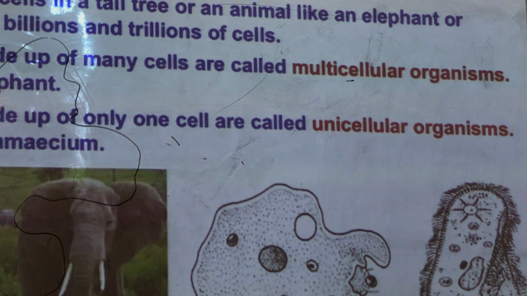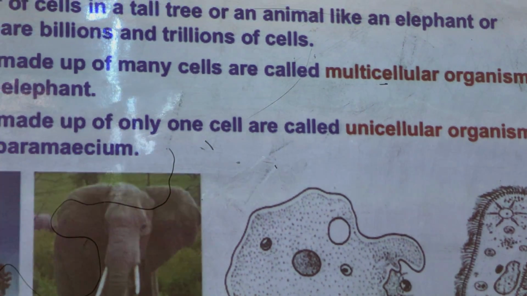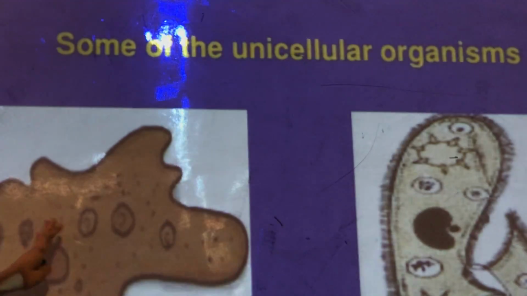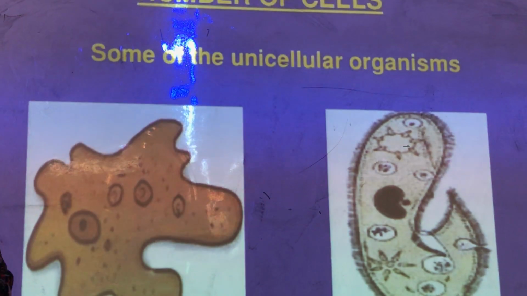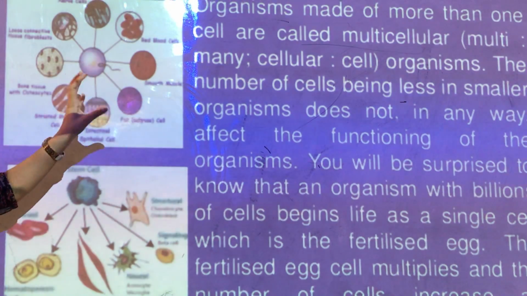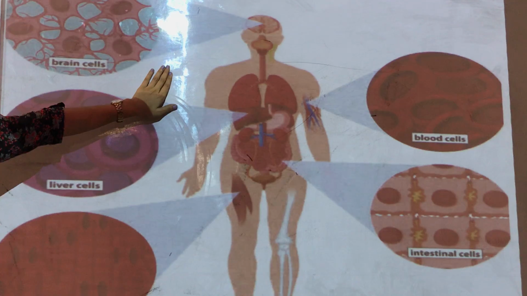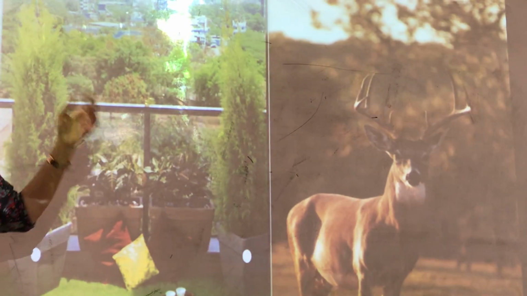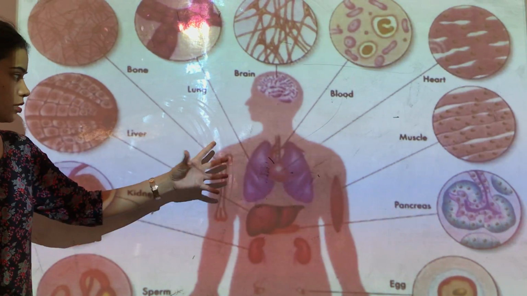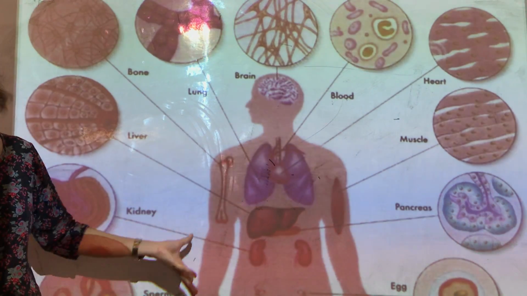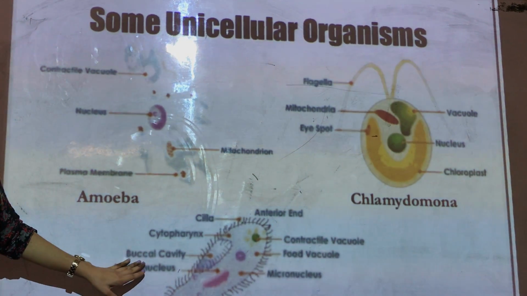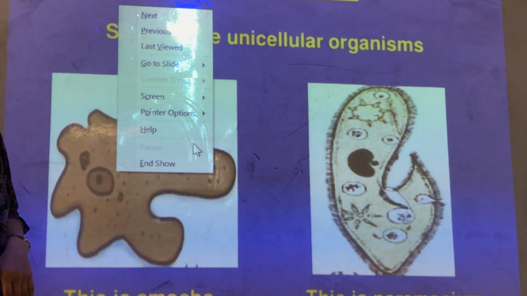So let's define multicellular and unicellular organisms. Before we discuss the definition, children, I will show you one video, after which it will be very clear how amoeba functions. We all know the functioning of multicellular organisms like humans, animals or plants, because they have different cells which are responsible for different roles. But what about these single cell animals? Let us see the functioning of amoeba.